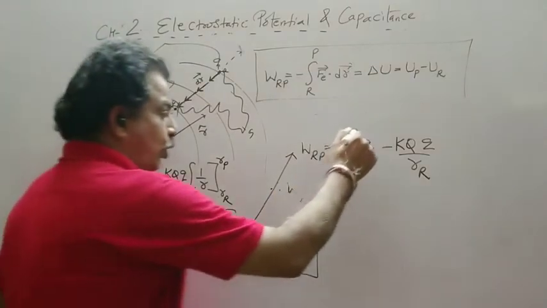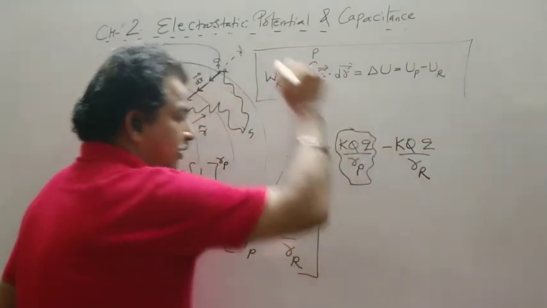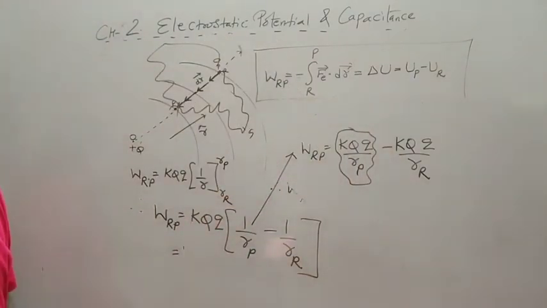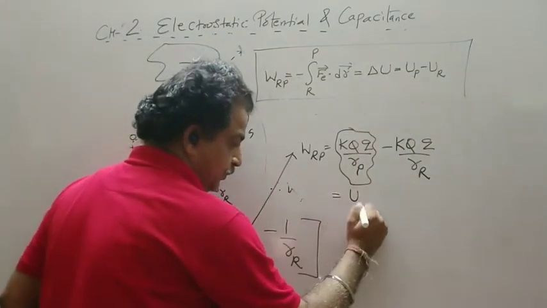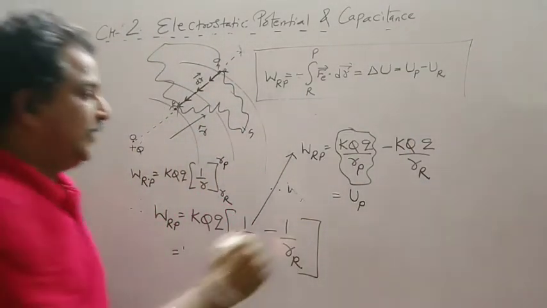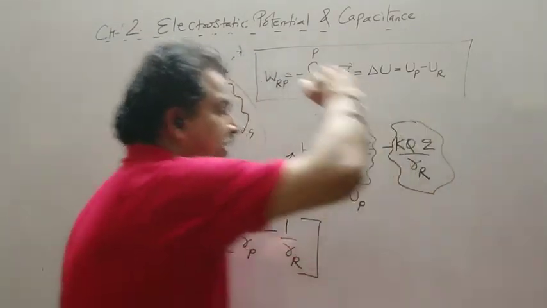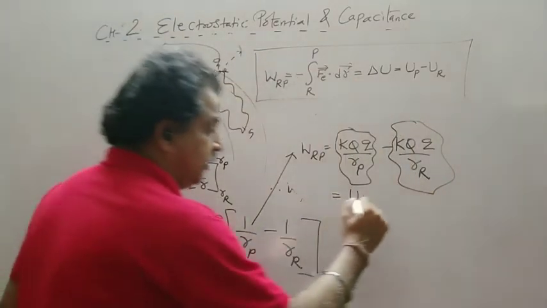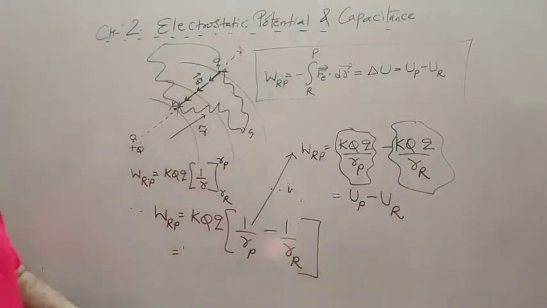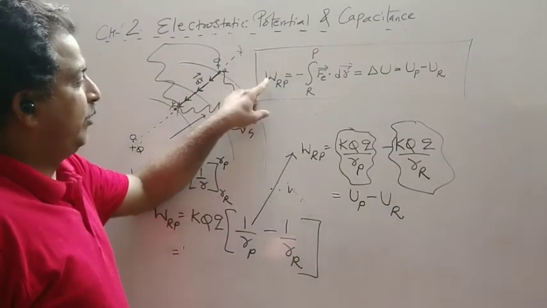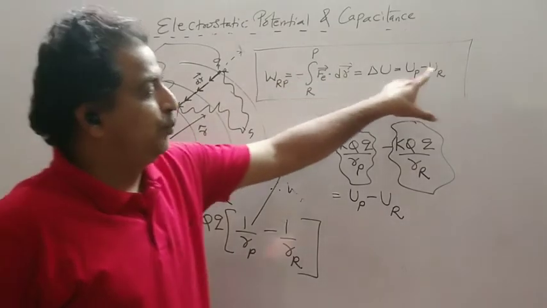This is called the potential energy at point P. So this is my UP. And this is called the initial potential energy, that is UR. So this is how we get work done from R to P as UP minus UR.